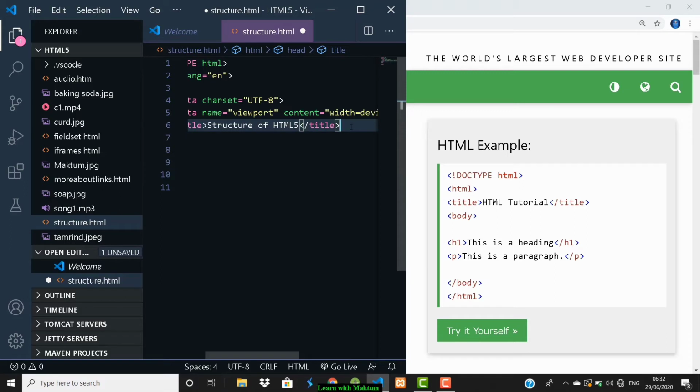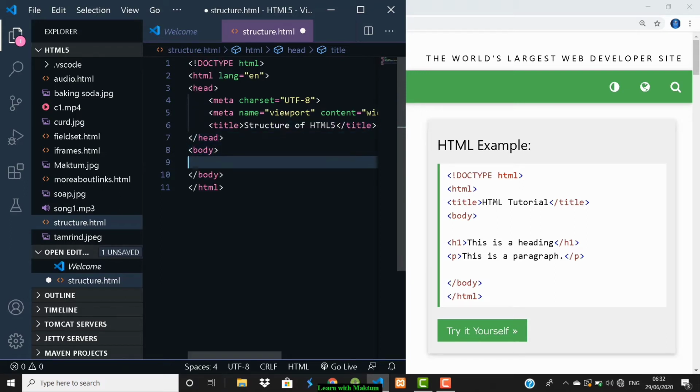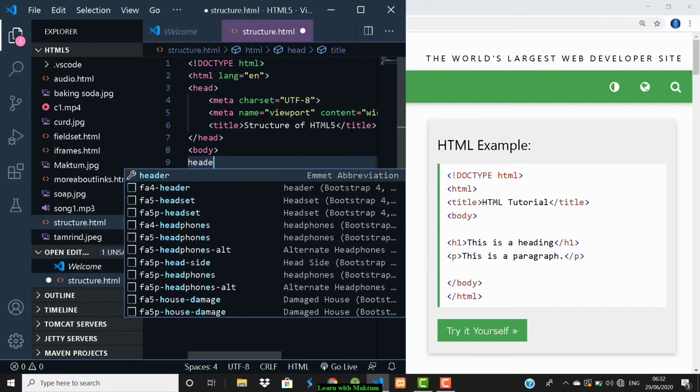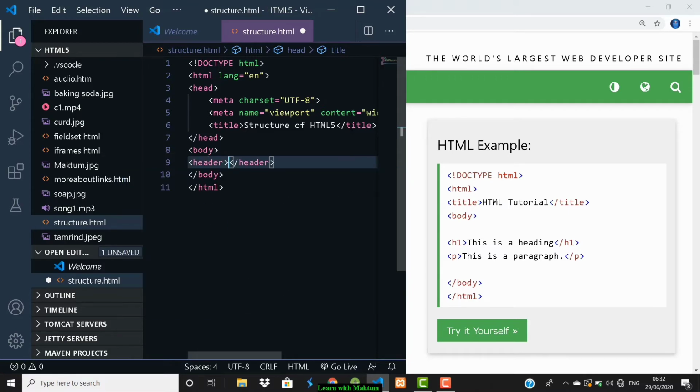Okay, first I said I can group the headings and the logos, whatever is there, into a tag called the header tag. So this is the first tag in which you will be writing the, okay, I will write the comments here so you can remember.